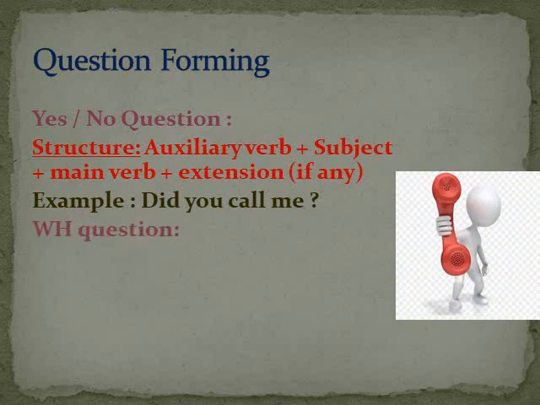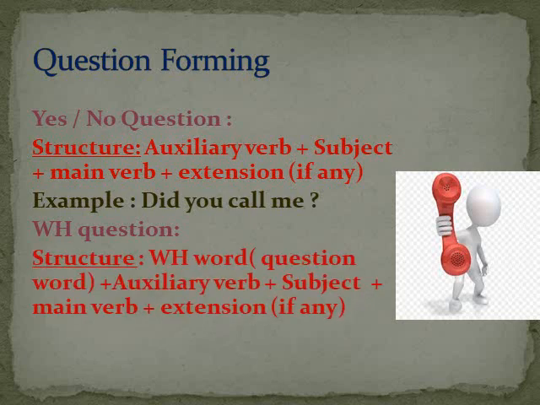Now WH question. So when we form a WH question, we have to go through the same steps with an addition. That is, we have to add a WH word, that means question word, with this structure. So let's see. WH word, that means question word, plus auxiliary verb, plus subject, plus main verb, and then extension if you have any.